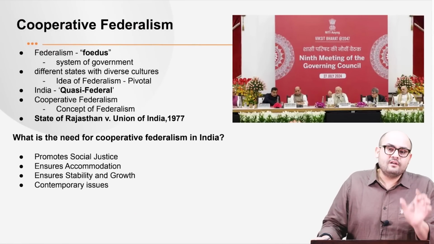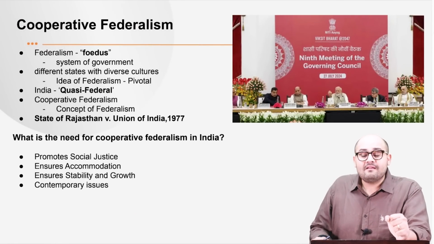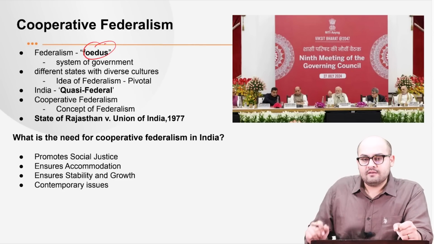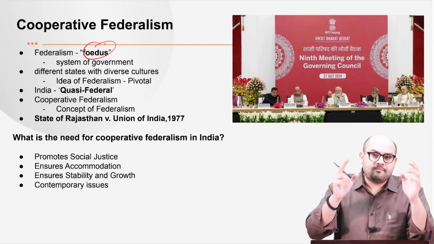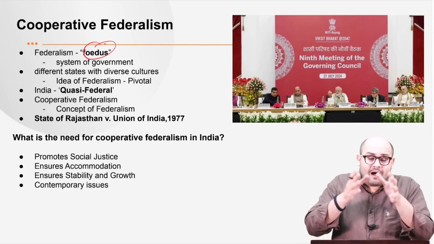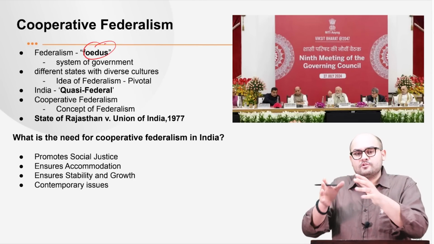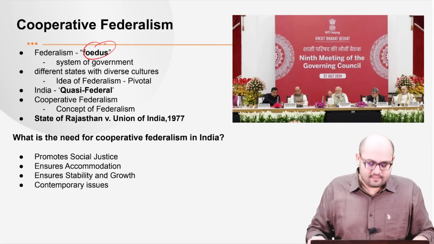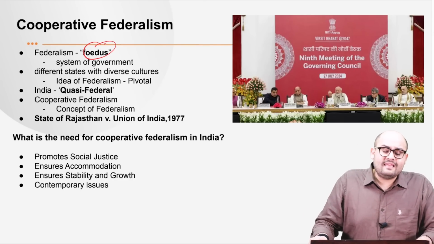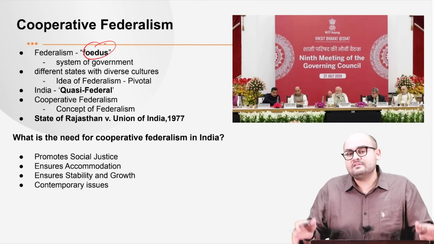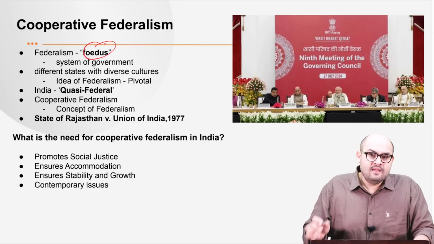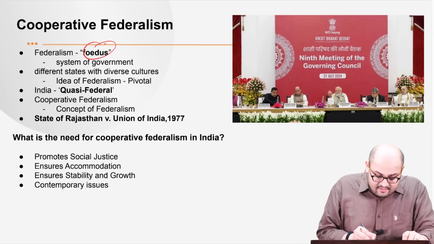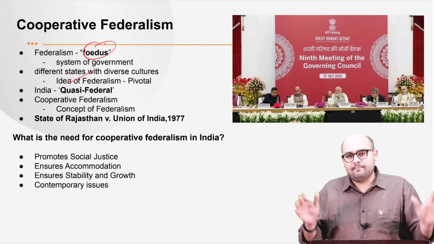Now, talking about the word federalism, it is derived from a Latin word, foedus, and this means a treaty or an agreement. Therefore, federalism is a system of government where the powers are divided between the center and its constituents, for example, the states or the provinces, where the powers are adequately divided. Now, in a country like India, where we have different states and different states have multiple cultures, this concept of federalism becomes very important. So the idea of federalism in India is of pivotal importance.